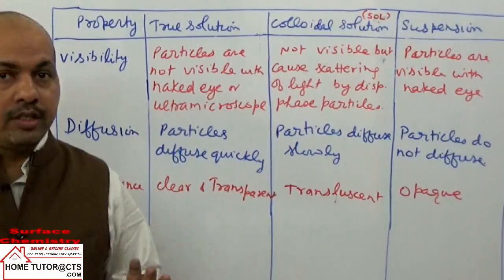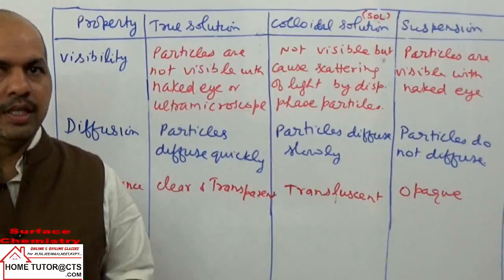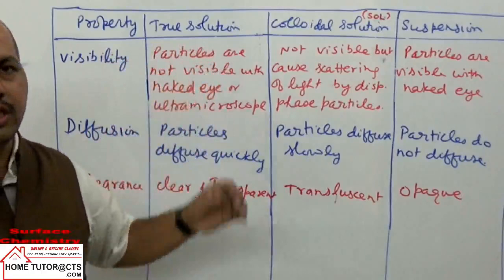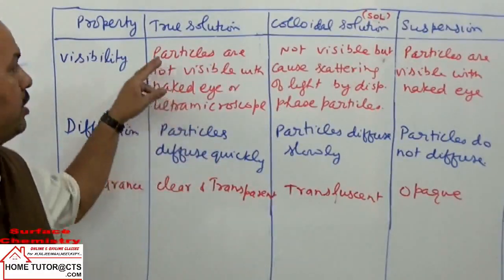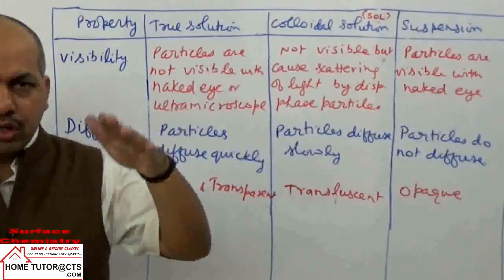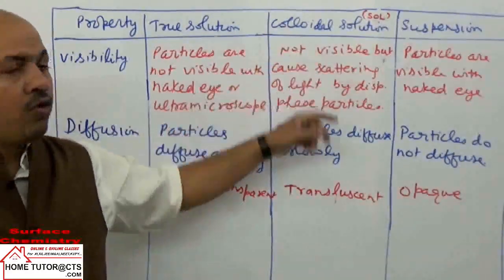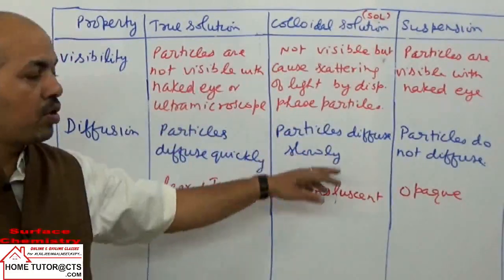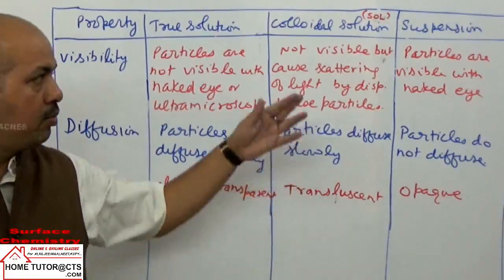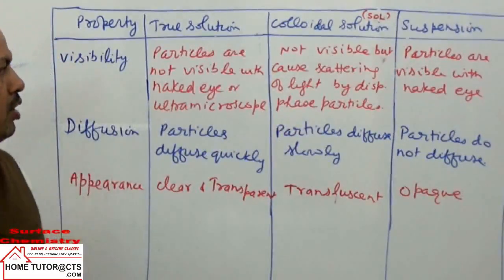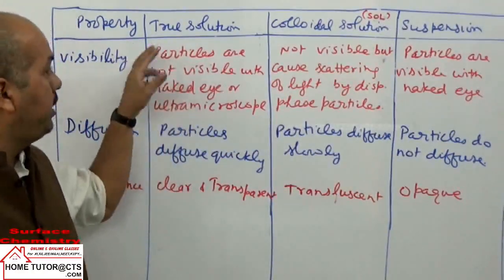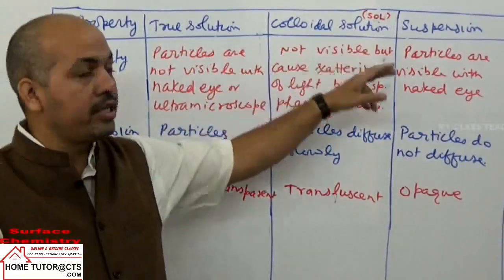If we take muddy water in a pond, the topmost layer has very small particles and is almost transparent, acting as a true solution. Below it, the second layer acts as a colloidal solution, and the bottommost layer acts as a suspension. That is the difference: true solutions, colloidal solutions and suspensions.